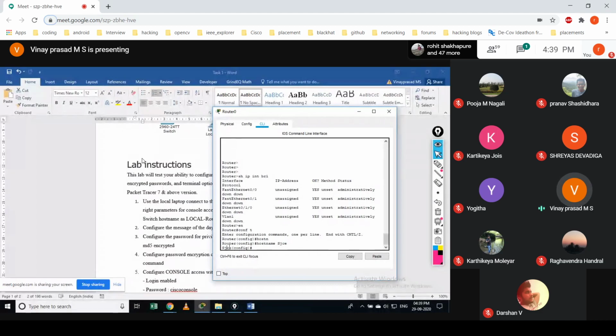Obviously whatever devices are used in the organization or in the network, they're going to give some name to them, so with that name they can easily understand which device they logged in to. If we keep the default name like that, it is quite confusing. They wouldn't know which router they logged in to and where they're changing the configuration. That's why we give a name to the device.